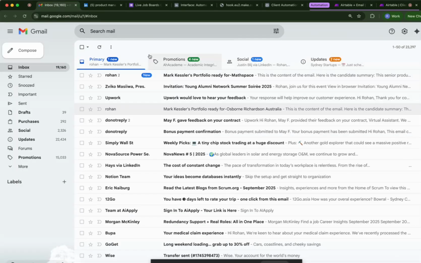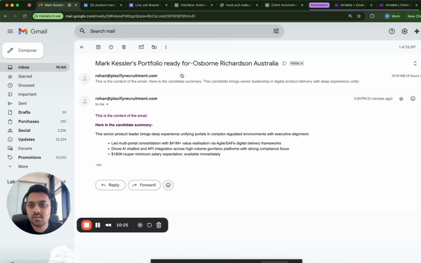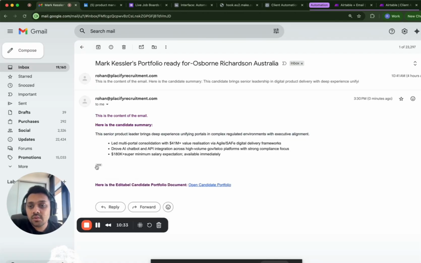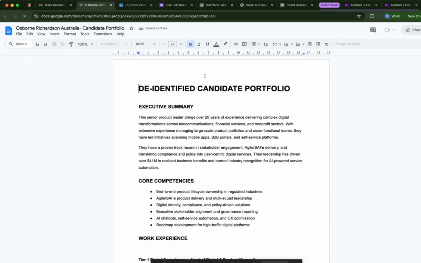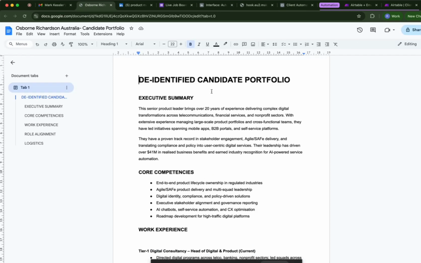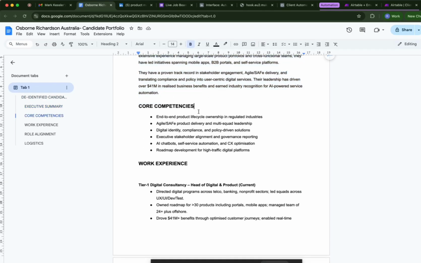Now I will receive the email, as there it is. Here is the candidate summary. The senior product leader, again, this is a de-identified one. So the senior product leader brings deep experience. So these are 3 quick bullet points. And this is the main candidate portfolio. This is editable. So we see here de-identified candidate portfolio, executive summary. These are 2 paragraph core competencies.